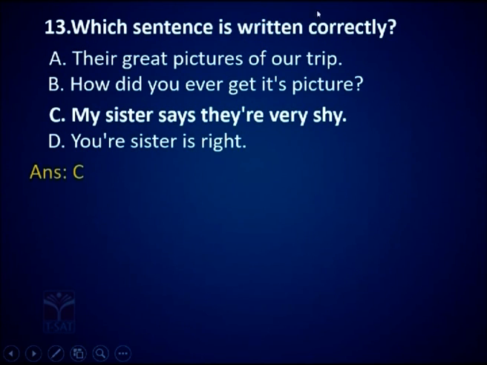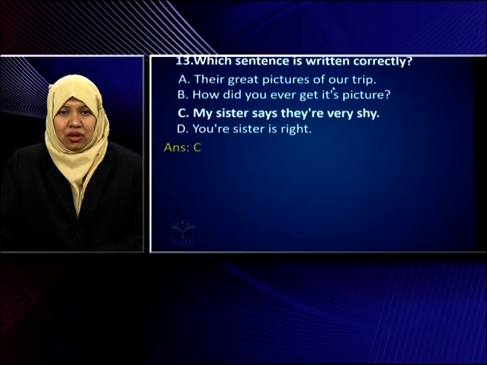Now if you look here, they're great pictures of our trip. This is grammatically wrong. It should be these are the great pictures of our trip. Option B, how did you ever get its picture? Here it's wrong. So this option also is wrong. My sister says they are very shy. Here everything is correct.